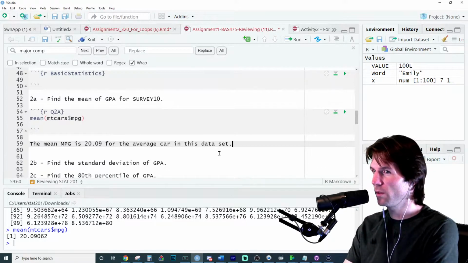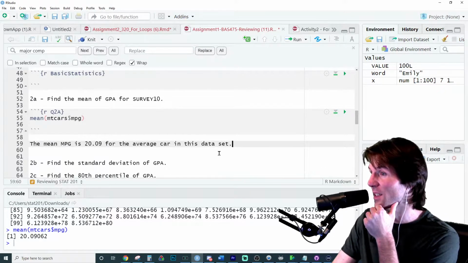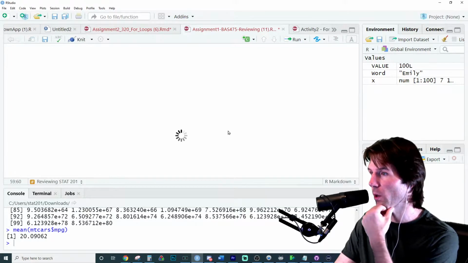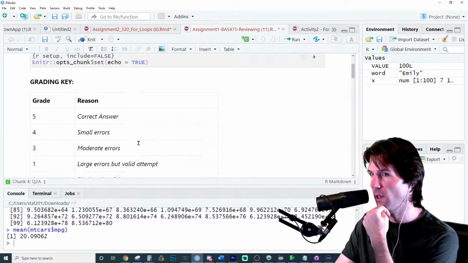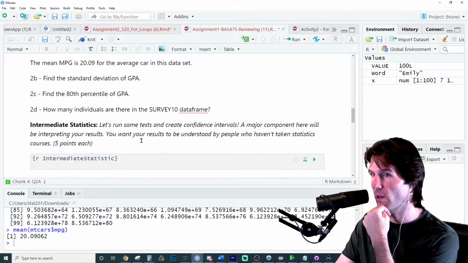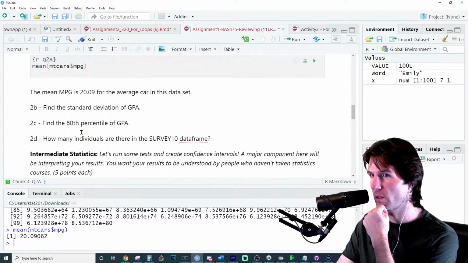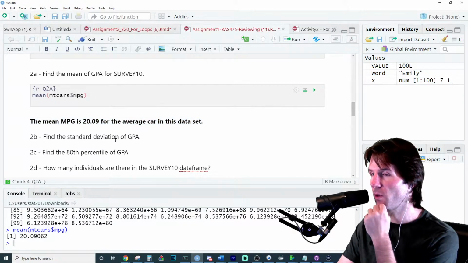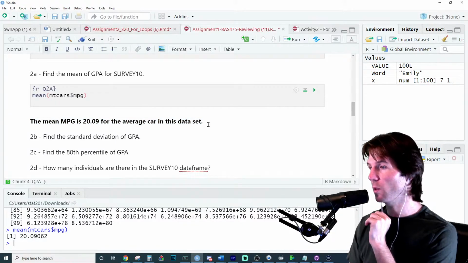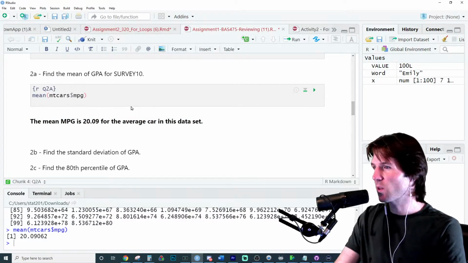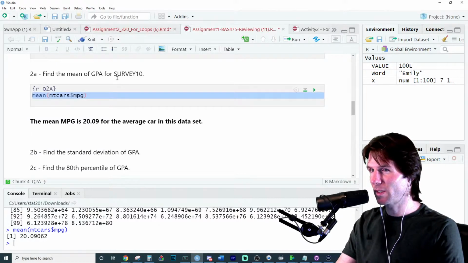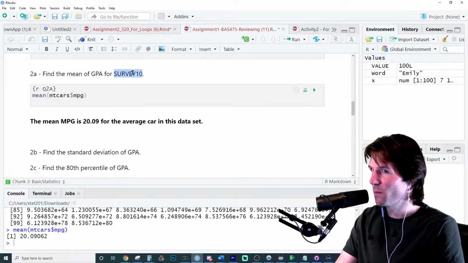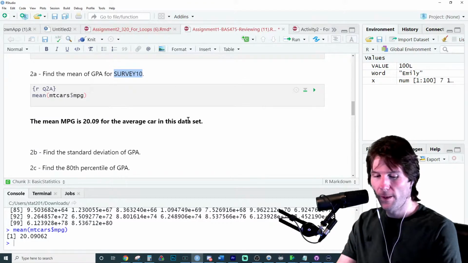You don't have to add stuff like that, but it doesn't hurt. If you want to make it look pretty, you could go to the Word editor and edit it in Word. You could bold your answer if you want. This is how it'll look in Microsoft Word. That is not the answer, obviously, but it's not too crazy to find the mean for Survey 10 GPA.